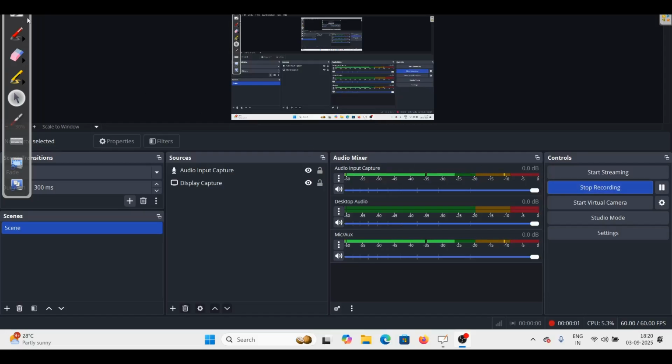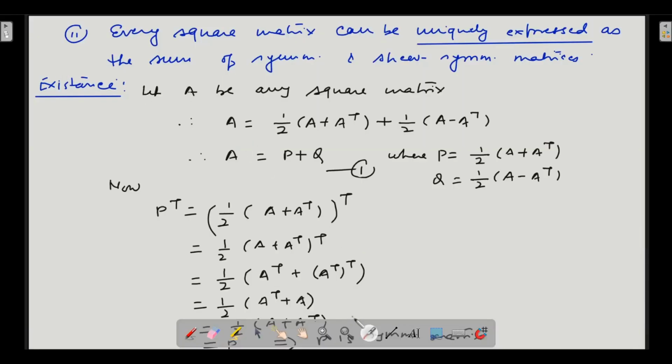Let's move on towards our discussion on matrices. Every square matrix can be uniquely expressed. So every square matrix, you already know what a square matrix is. You have already learned in the previous lectures what a square matrix is. Okay, so every square matrix can be uniquely expressed.